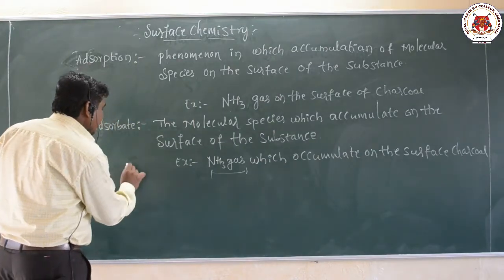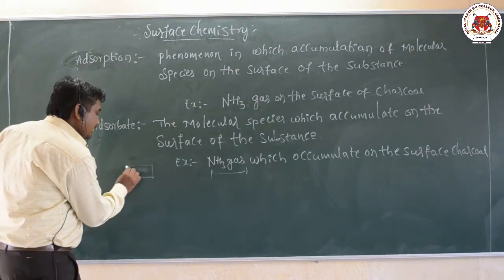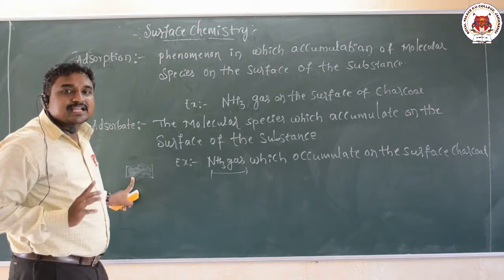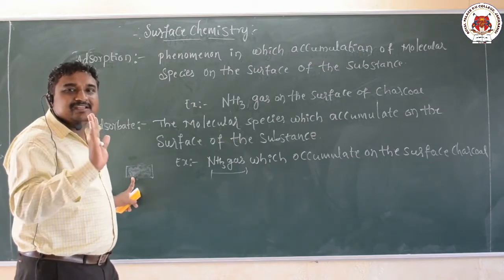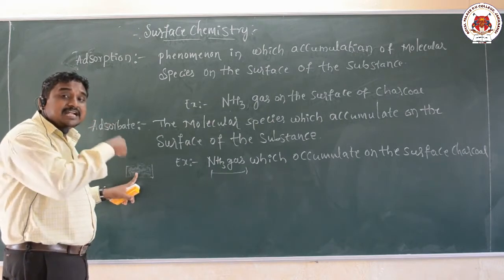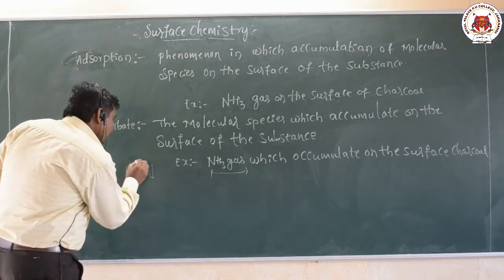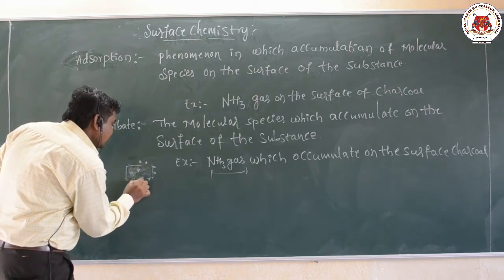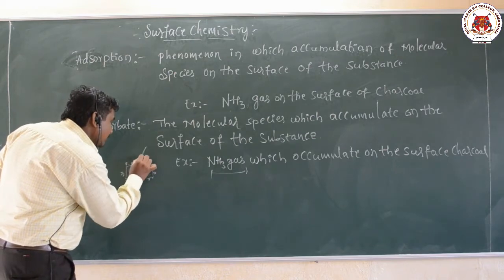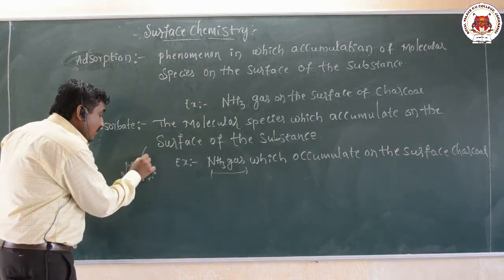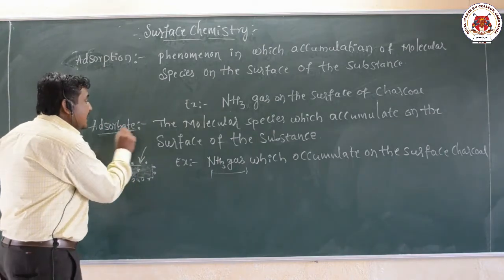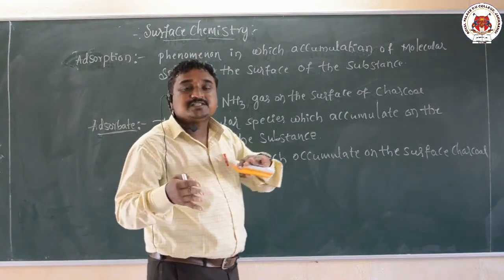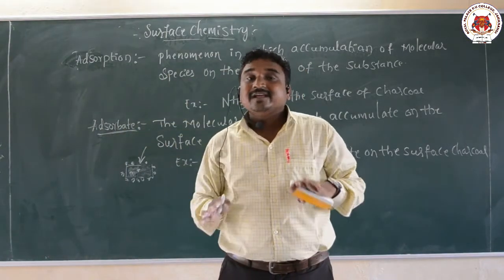Suppose this is a charcoal. This charcoal acts as an adsorbent. See here, a very interesting concept. The ammonia gas molecules which accumulate on the surface of this charcoal act as an adsorbate. Understood? The adsorbates are the species which accumulate on the surface of the adsorbent.